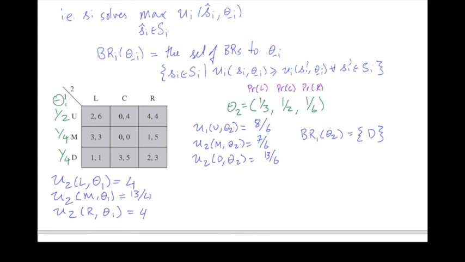So player 2's best response to this belief is in fact two things. Either L or R. They're both best responses. So the best response set to belief theta 1 consists of two strategies, L and R.